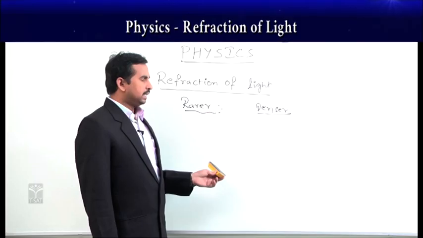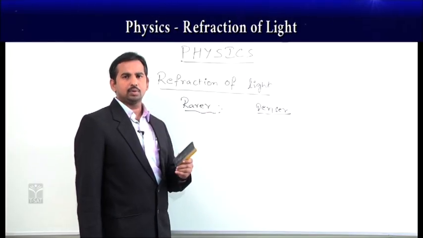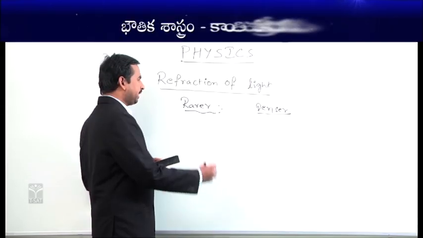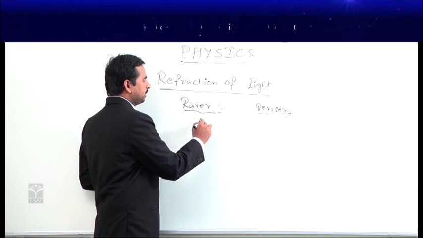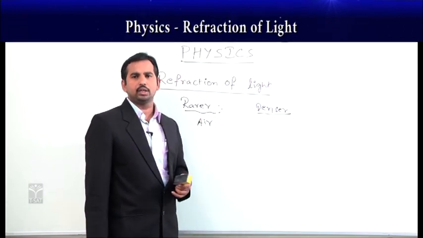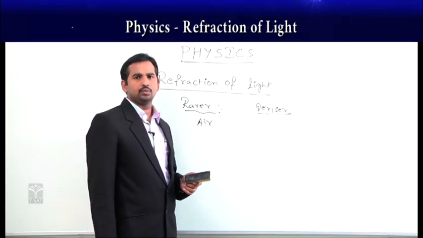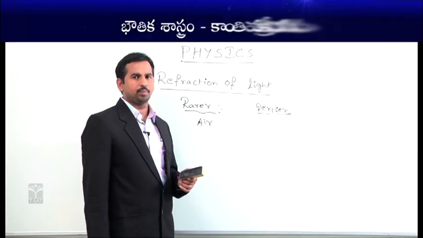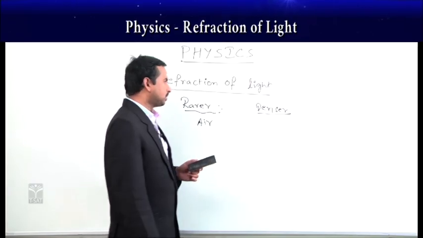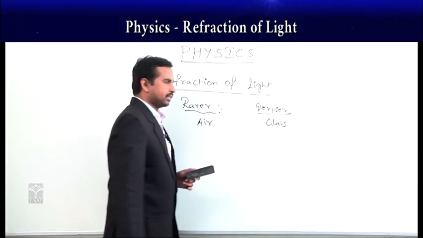So, rarer means nothing but the particles have more distance, so that the light can travel much faster. The best example is air. Whereas in a denser medium, the particles are very much closer to each other, closely packed. That is why in a denser medium, the light ray passes very slowly. The best example for that is glass.